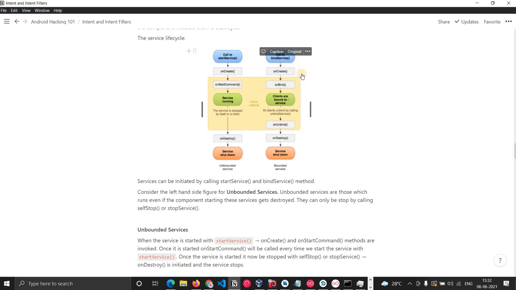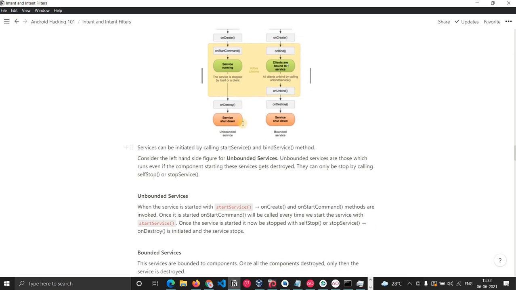Similar to startService, when you call the bindService method, onCreate and onBind will be called, and the client is bound to that service. So any component can be bound to that service. If you want to stop it, first you have to unbind it. You can see unbindService. Once it is unbound, onUnbind will be called, and then onDestroy. Once it is unbound from that particular component, the service will be destroyed. So this is how the life cycles work for unbound services and for bound services.